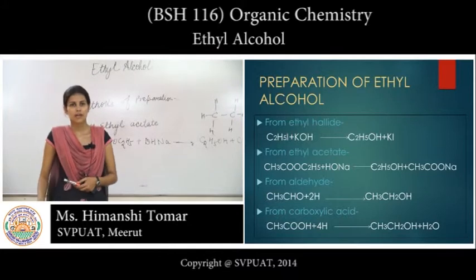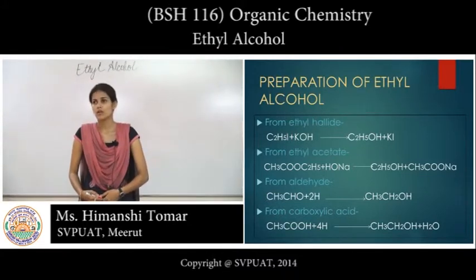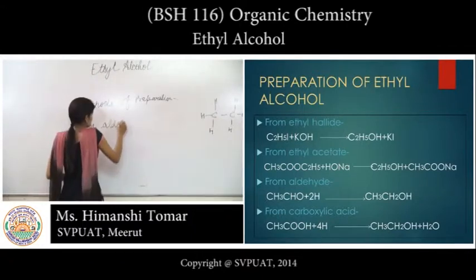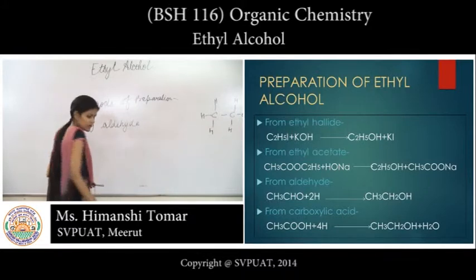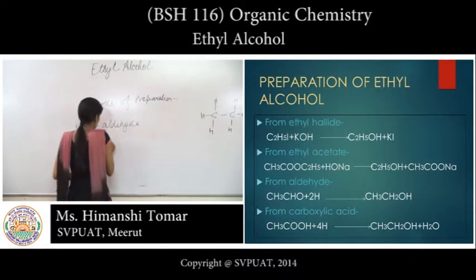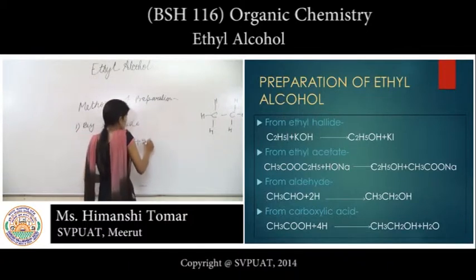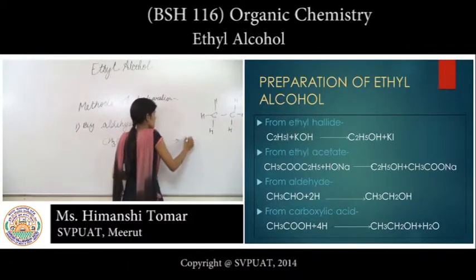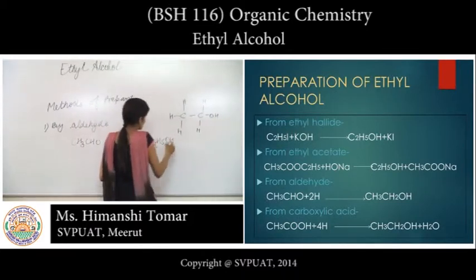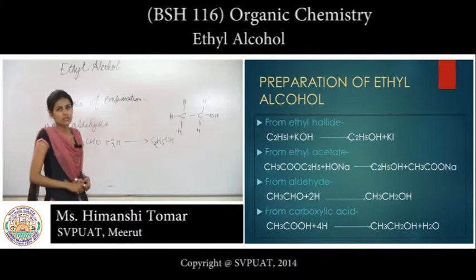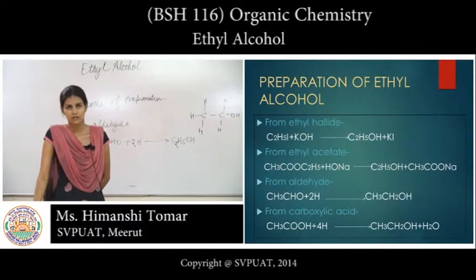The third preparation is by the reduction of aldehydes. When acetaldehyde CH3CHO is reduced with hydrogen, it gives C2H5OH. Two hydrogen atoms react with acetaldehyde to give ethyl alcohol.